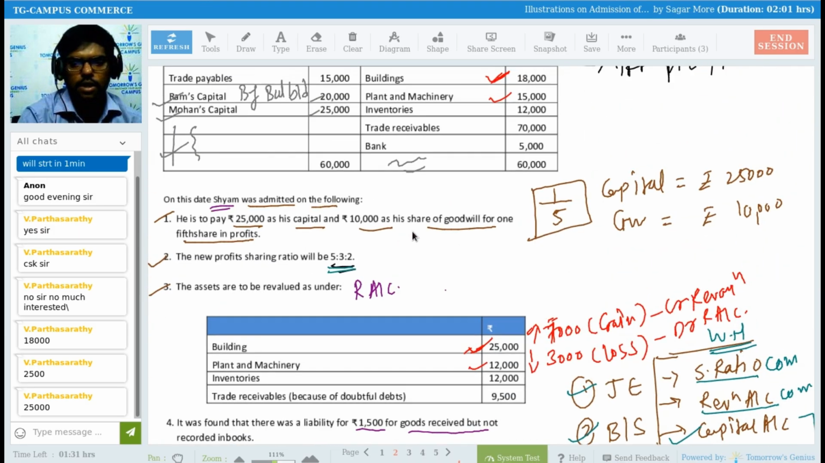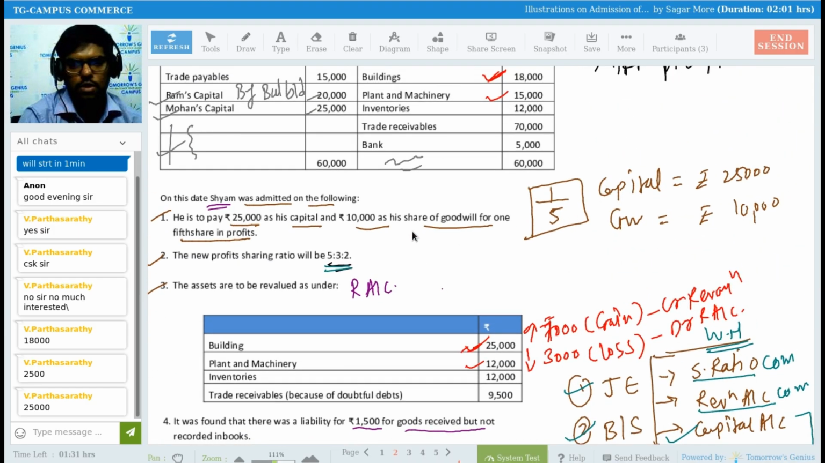Next, sir. Next is inventory. Today's inventory value is 12,000 rupees. What was the previous value? 12,000. So is there any change in the inventory? No, sir. There is no increase and no decrease. So I am not going to pass any journal entry, right? And in the balance sheet also, inventory will be reflected at 12,000 only.